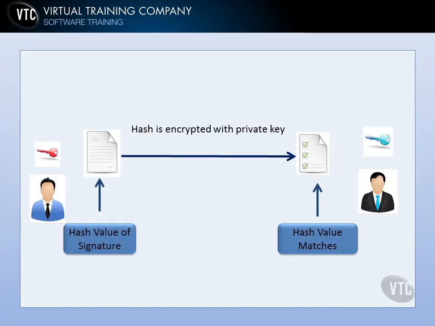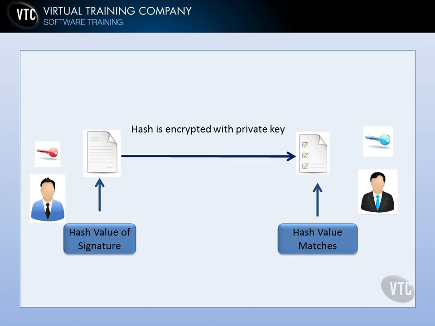So let's take you through this again using a little bit of a visual aid here. We have the sender on the left-hand side, and they have a document, and they hash that document, and then that hash is encrypted with their private key. It gets sent over, maybe in the same email as the message, maybe in a different email, whatever. Now, anyone can decrypt it, and so confidentiality is not the issue. Anyone can decrypt it and see what the hash is. They may not have the document to compare the hashes with, but anyone can decrypt that. So it's not really assuring confidentiality, it's assuring authentication.